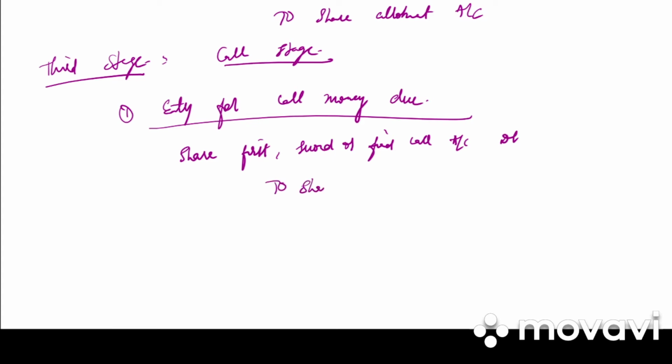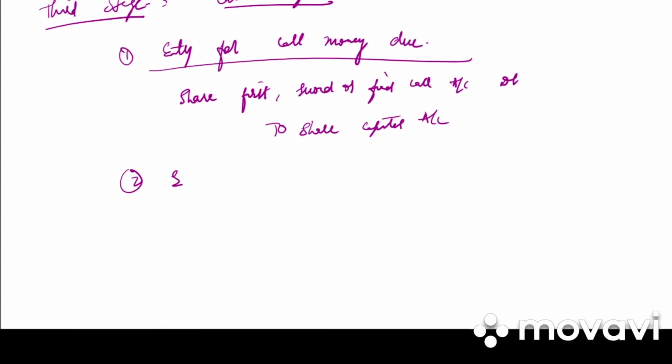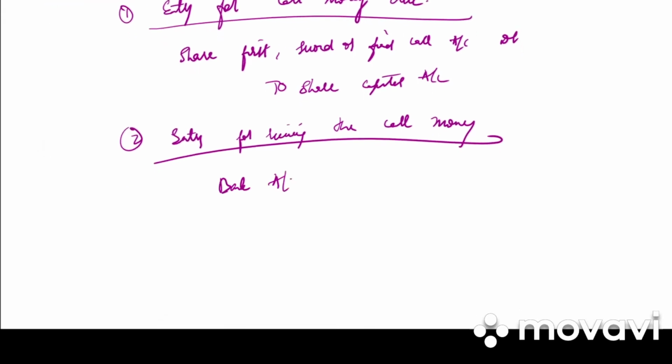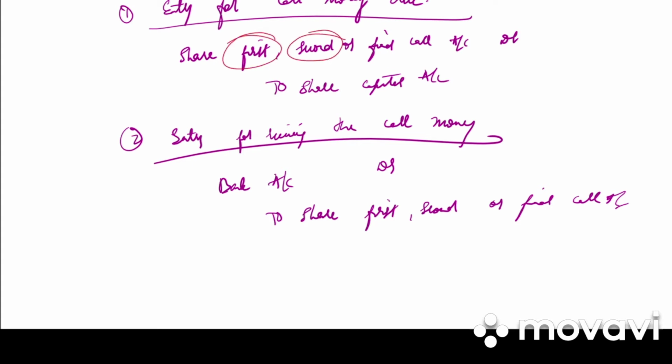And second entry will be entry for receiving the call money, bank account debited to share first, second or final call. So you will not be writing first, second, third or final call altogether. If it is first, you will be writing first. If it is second call, you will write second. If it is the final call, you will write final.